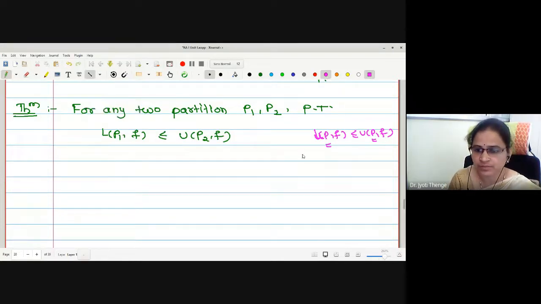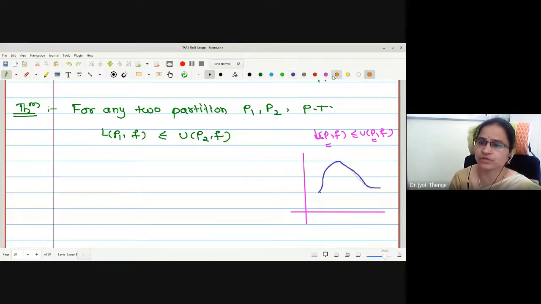Because lower sum always lies below the curve, right? This is your curve, say. Whatever is your partition, you are going to have this region below the curve.